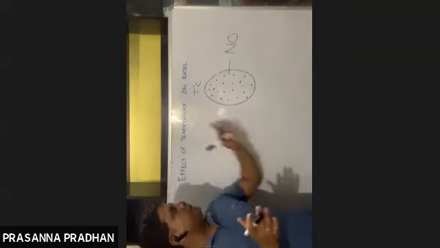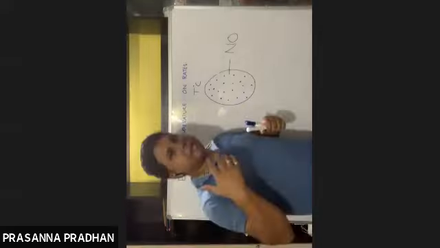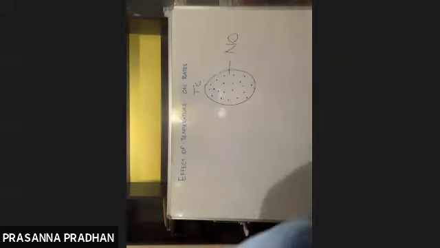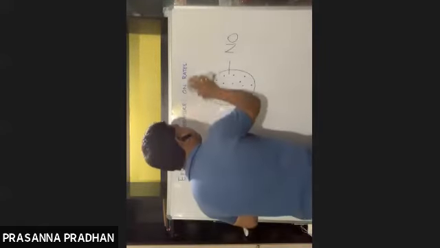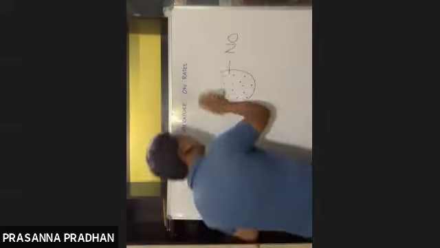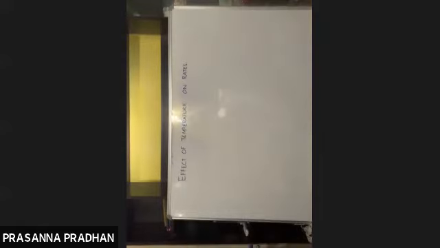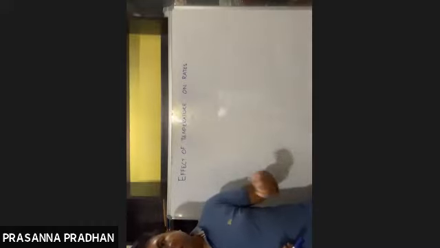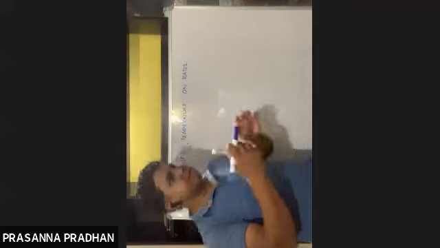That distribution of energies or velocities is given by Maxwell's distribution of energies. You'll study this in more detail in your physics chapter. So even if the gas is under identical conditions, all the molecules will not have the same energy. With this concept, we'll move forward.